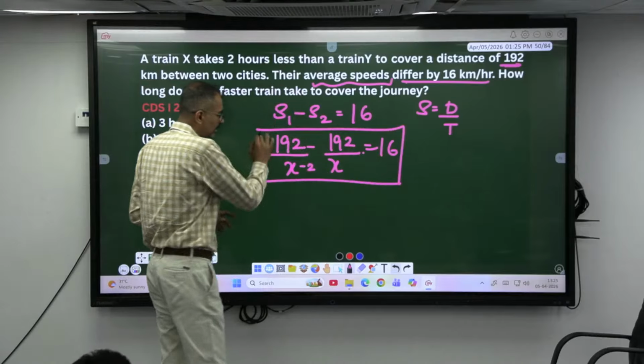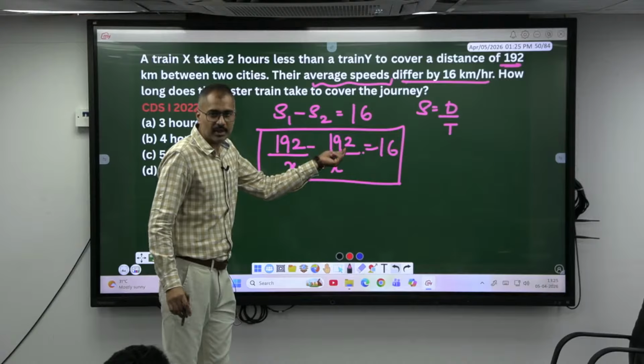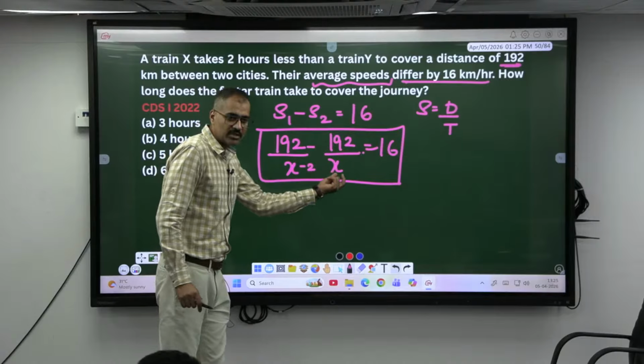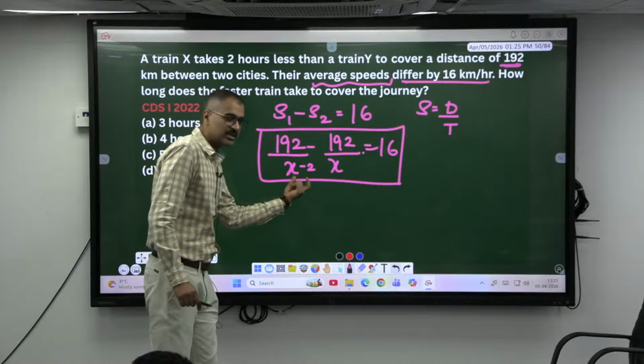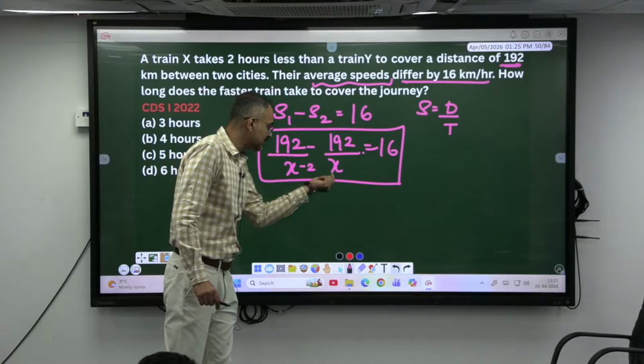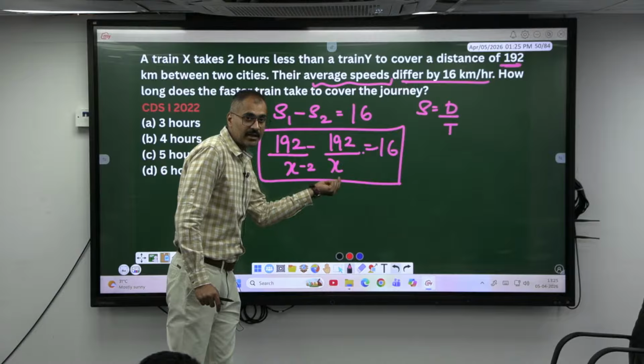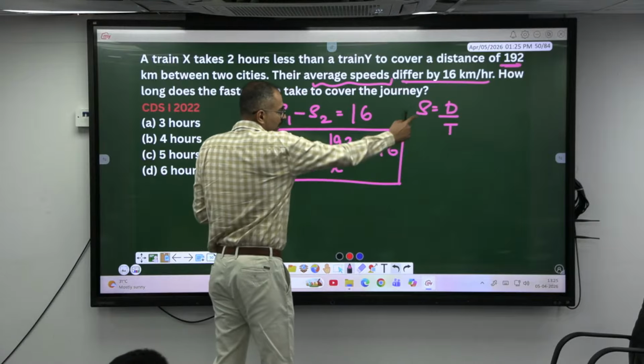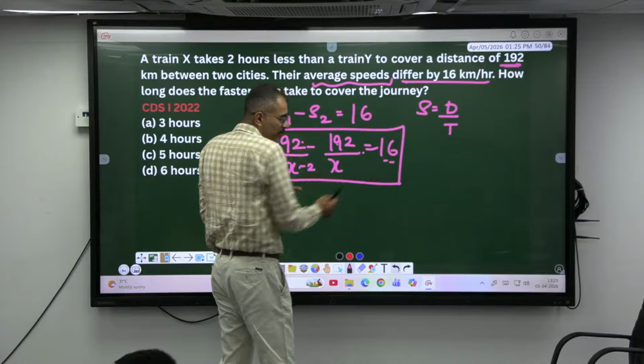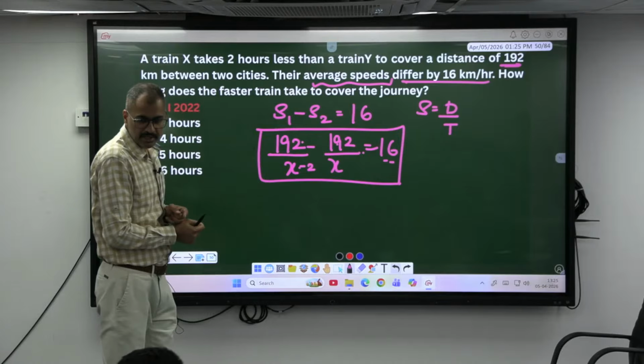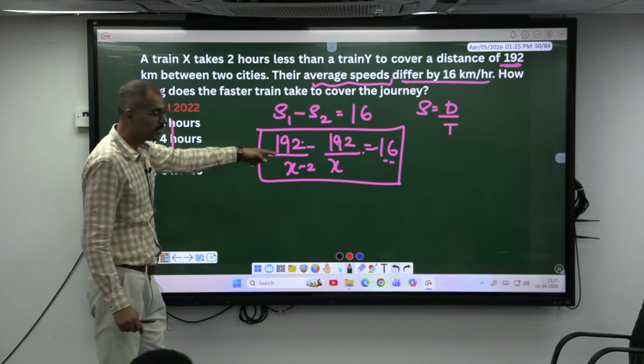Both times he is traveling the same distance, 192 kilometers. The time taken originally was 2 hours less. If originally it is 2 hours less, now it is x hours. If I take the difference of these two speeds, speed is equal to d by t, it has to be 16. Okay, can I take one of these x and solve for it?